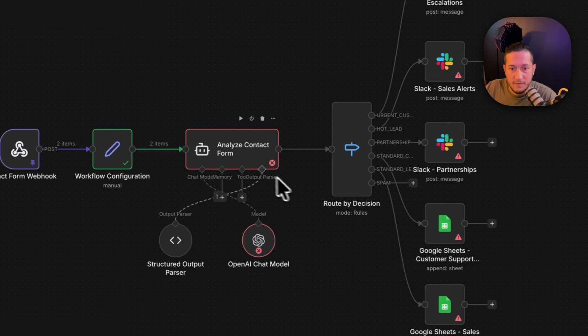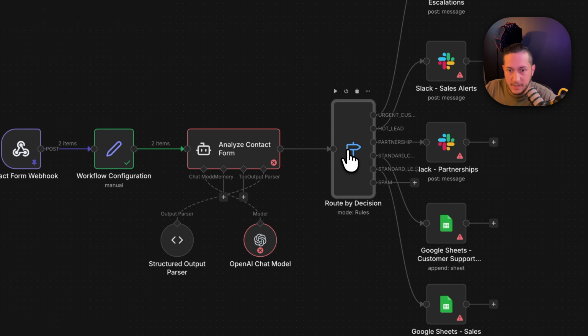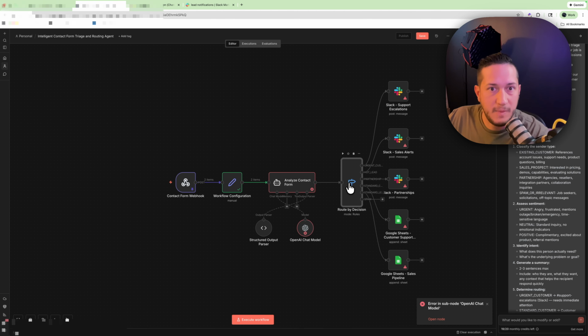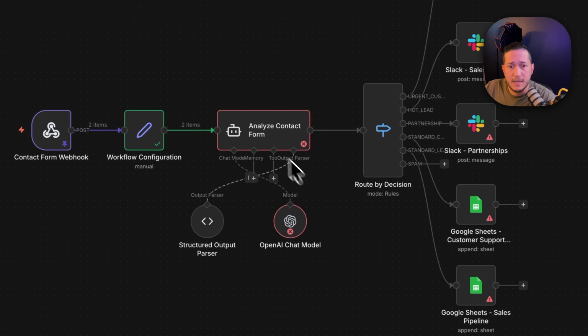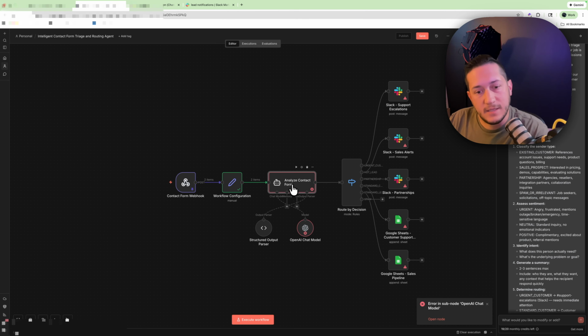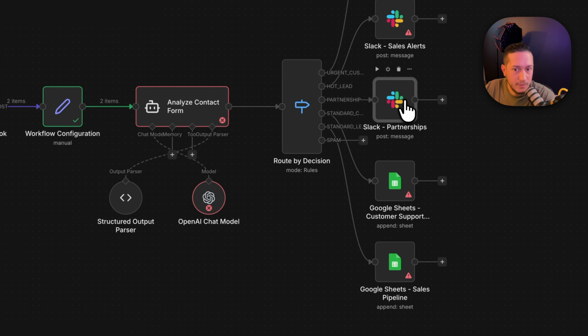So now we have a hard value that we could then pass to a simple route decision maker. In code, it would be an if statement, right? Or a switch statement. And what that allows us to do is, instead of hoping that the tool calls and the agent analyzing, oh, well, if it's a hot lead, then I'm going to call the Slack tool.